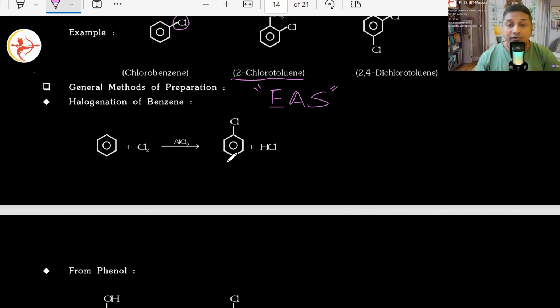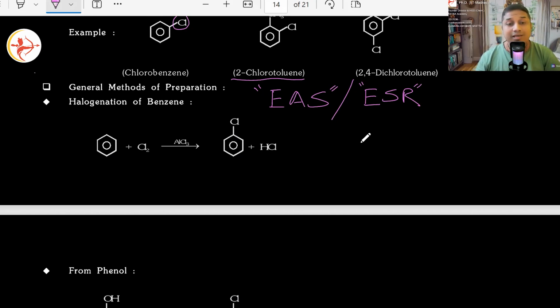They are aromatic compounds, that's why we call them aromatic substitutions. Also sometimes called ESR, electrophilic substitution reactions. Some books quote it as EAS, electrophilic aromatic substitution, or electrophilic substitution reactions. Either way, basically electrophiles are going to attack the arenes and substitute the already present hydrogen. Is that clear?